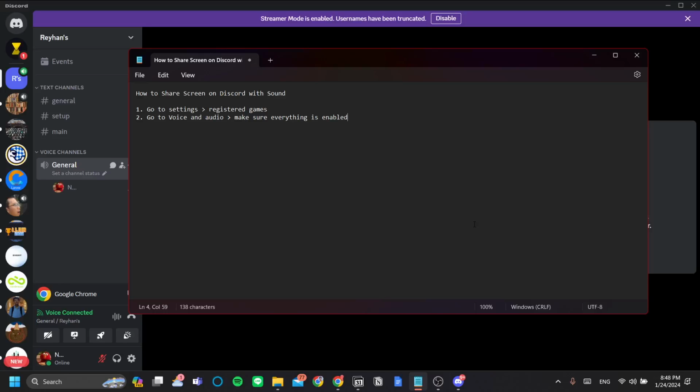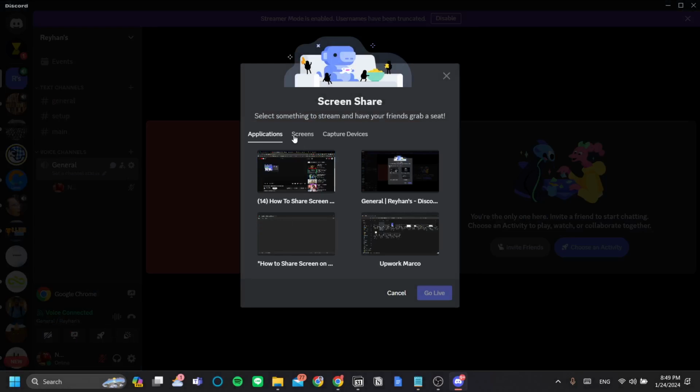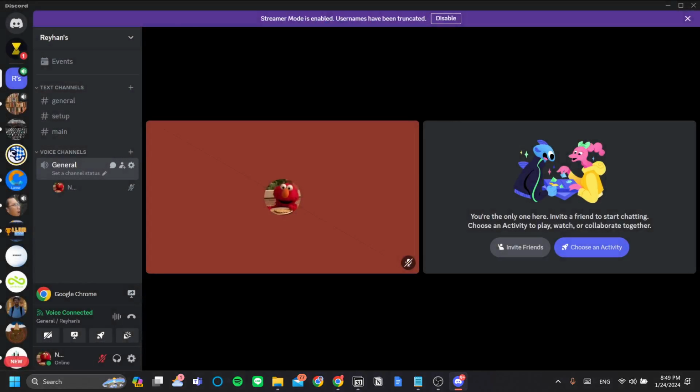Hey guys, in this video I'm going to share how to share screen on Discord with sound. Now normally you can do this pretty easily. You can go to share your screen and go to your applications or screen here and make sure that you check also share system audio. However, if that doesn't work, follow these steps.